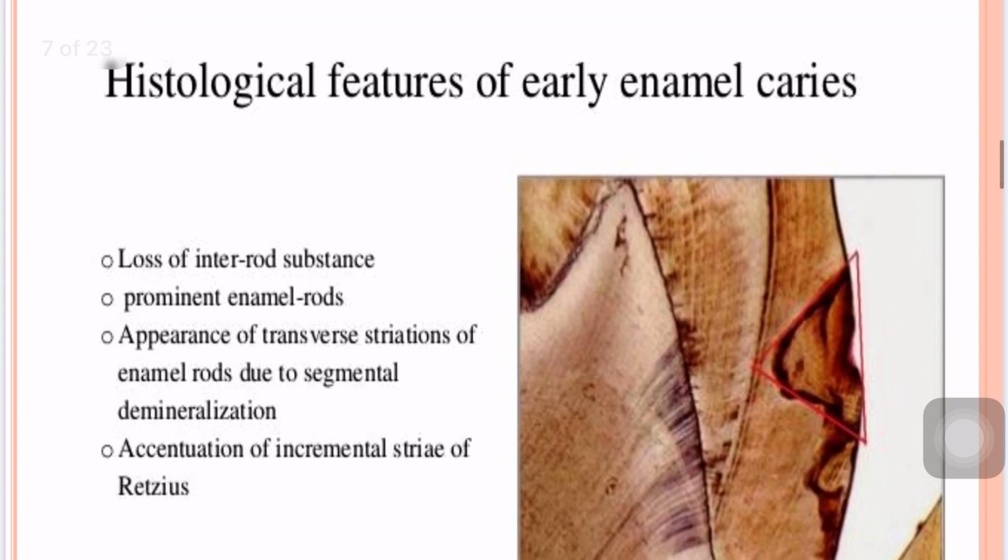Coming to the histopathological features of early enamel caries, the first change which is evident is loss of interprismatic or interrod substance of the enamel, which increases the prominence of the rods. The initial change is roughening of the ends of the enamel rods, and another change observed is the accentuation of the incremental striae of Retzius. This appearance is an optical phenomenon due to the loss of minerals, which causes the organic structures to appear more prominent.